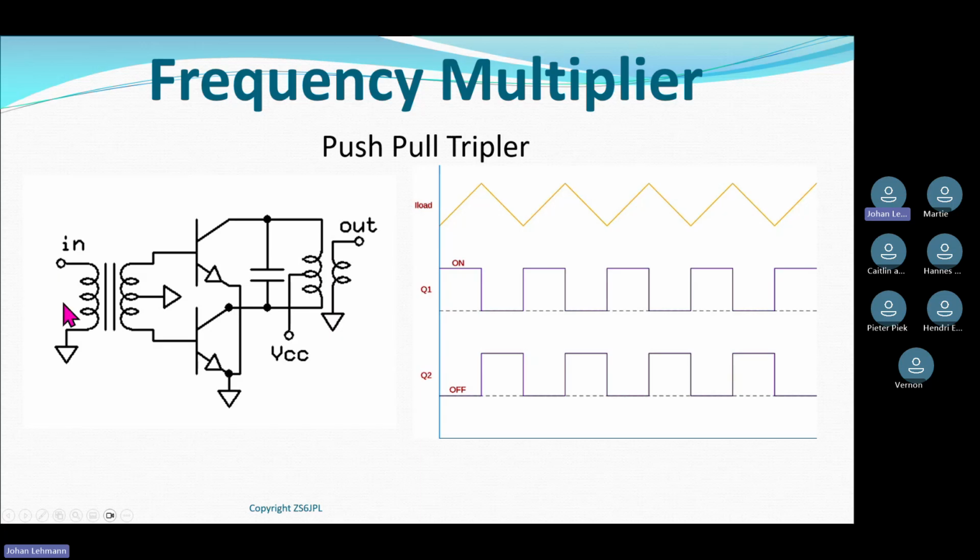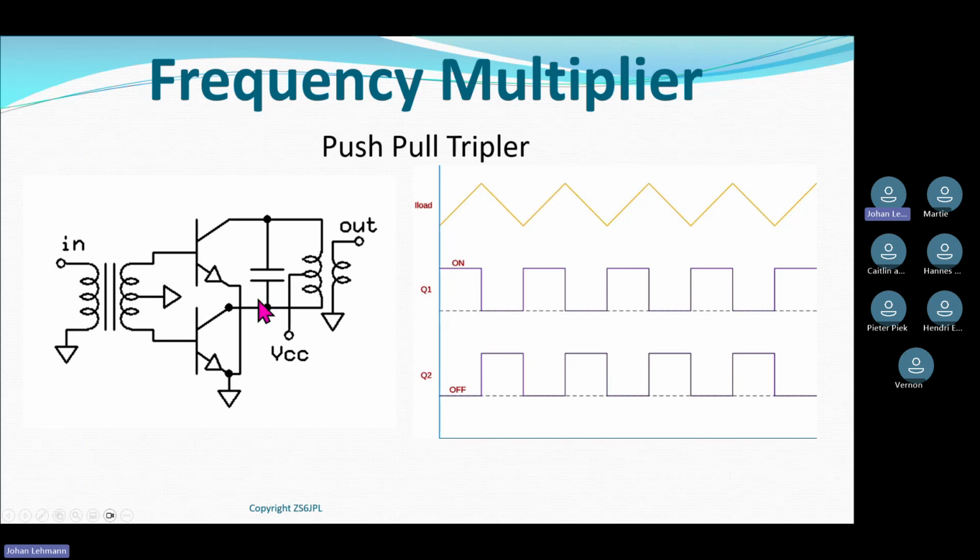So if my input is 10 megahertz, my output frequency would be 30 megahertz coming out of this circuit. That's the tripler. There's lots of different configurations of multipliers, all operating differently, but the principles are all the same.